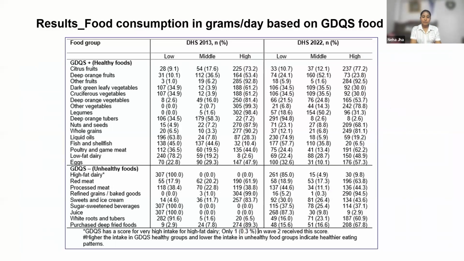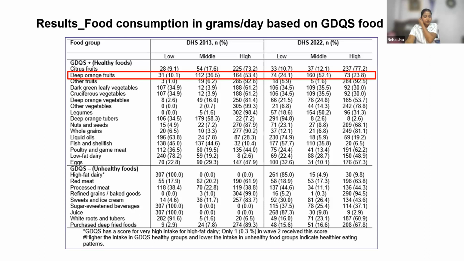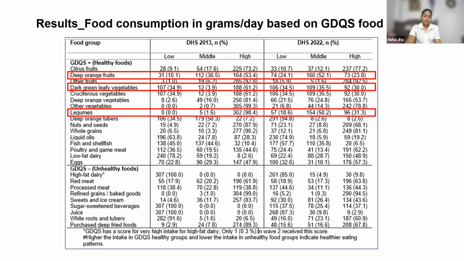This table shows the frequency and percentage of participants based on their food consumption in grams per day. We can see here high consumption of deep orange fruits decreased from 53% to 24%. High consumption of dark green leafy vegetables decreased from 61% to 30%. High consumption of legumes also decreased from 98% to 31% over time.